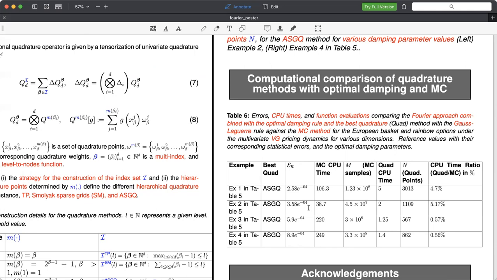And in the examples under the 4-dimensional setting, which are example 3 and example 4, we can see that we can achieve the same level of accuracy using our Fourier approach using only around 0.57% of the CPU time that would be required by the Monte Carlo method to achieve it.